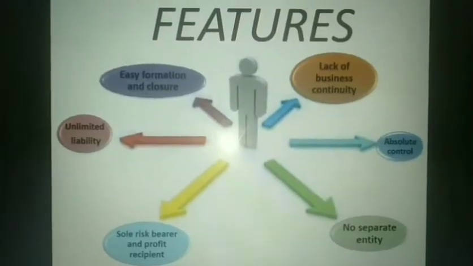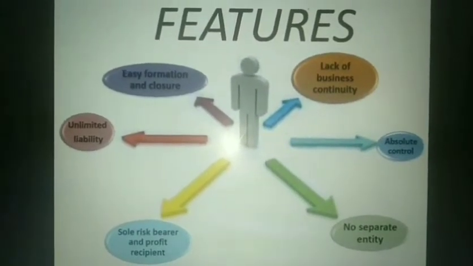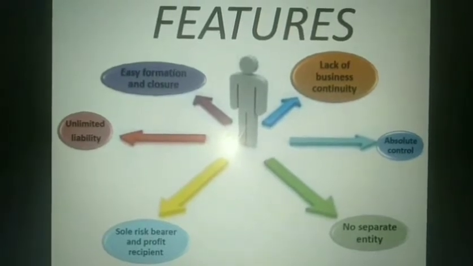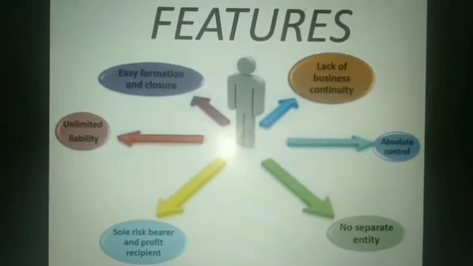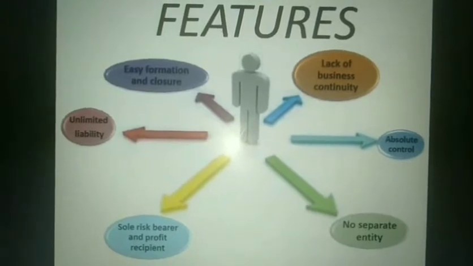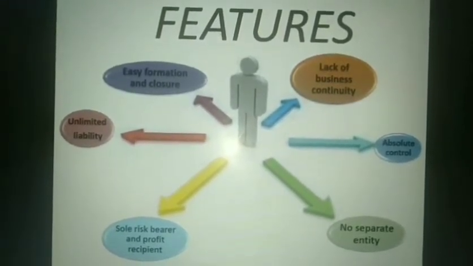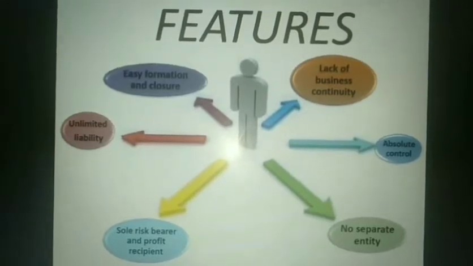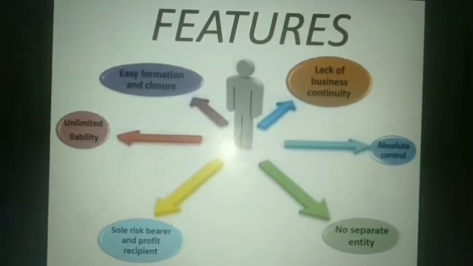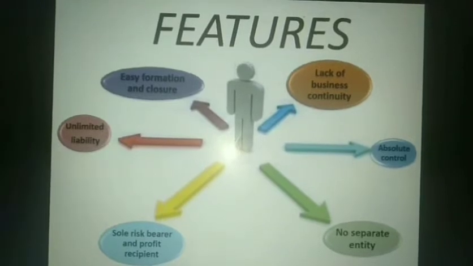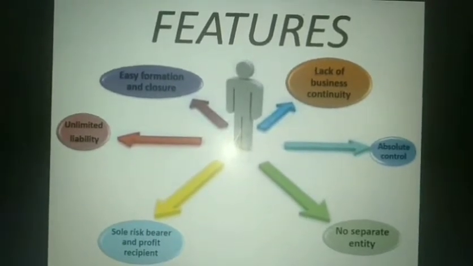An important feature of sole proprietorship is that the business does not have a separate entity from its proprietor. Whatever activity is done in the business is the responsibility of the proprietor himself. So whatever the liability of the business is, it is the liability of the sole proprietor.